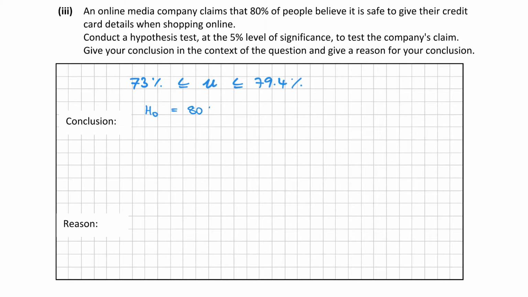So 80% of people, and we can just take that from the question, believe it is safe to give their credit card details online.